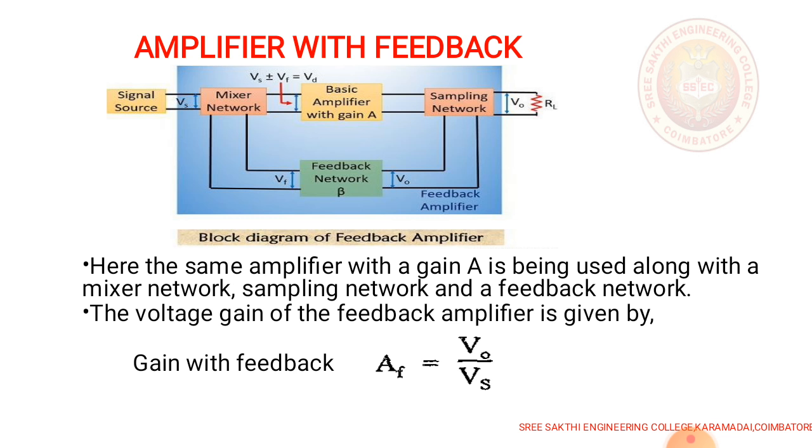Output can either be the voltage across the load resistance or the current through it. It is the output signal that is desired to be independent of the load and insensitive to the parameter variations in the basic amplifier. Third one is the sampling network. The function of this network is to provide a measure of the output signal, that is, a signal that is proportional to the output.